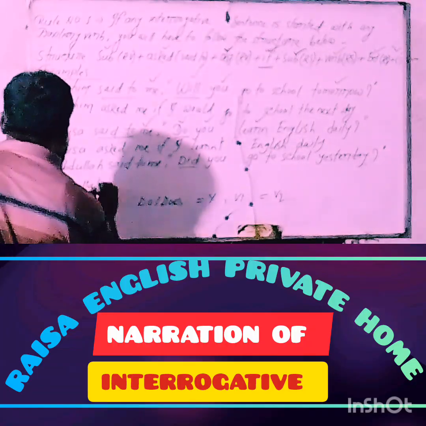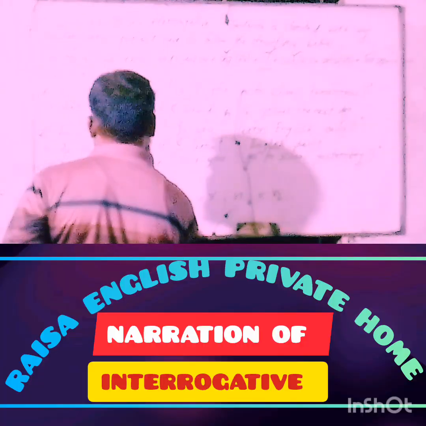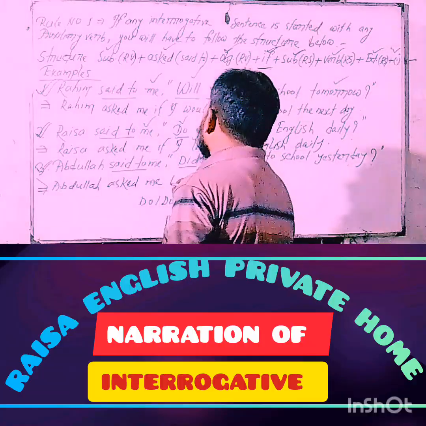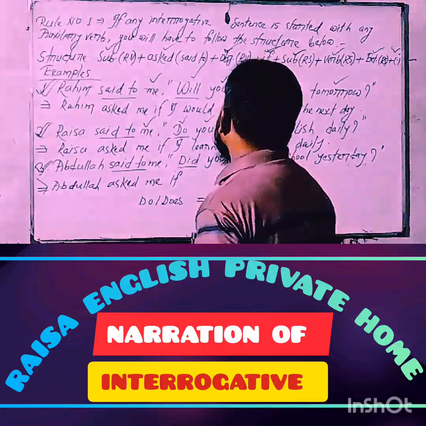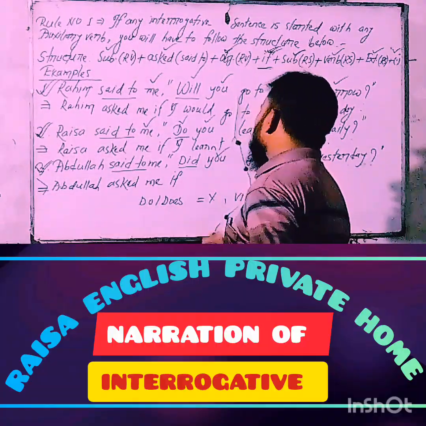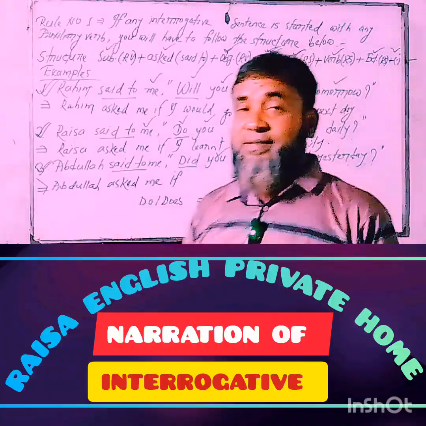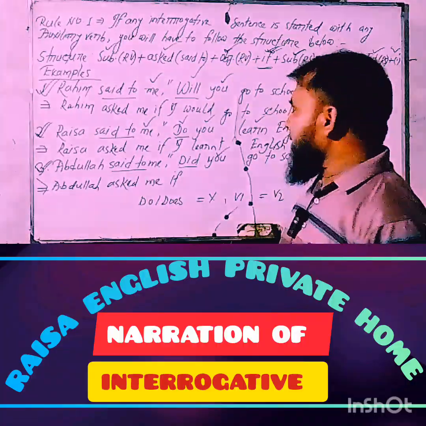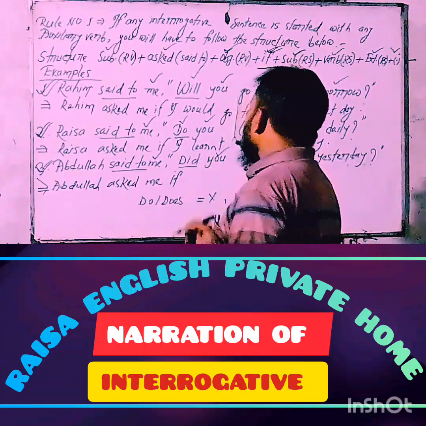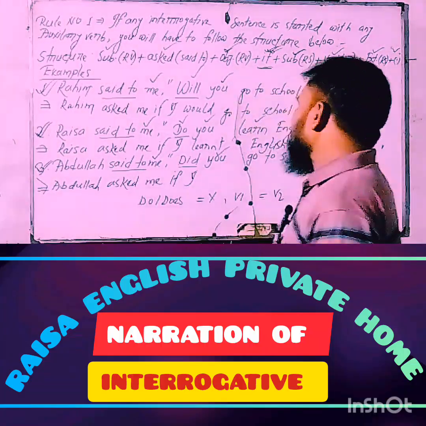Here, the subject of the reporting verb is Abdullah, and asked instead of said to. Then the object of the reporting verb, then the conjunction if, deleting comma inverted comma, then you'll have to use the subject of reported speech, and here the subject is you. Of course, you know that, my dear learners, if the subject is second person in reported speech, it must be changed according to the object of the reporting verb. So you will be changed according to the object me, and the subjective form of me is, of course, I.